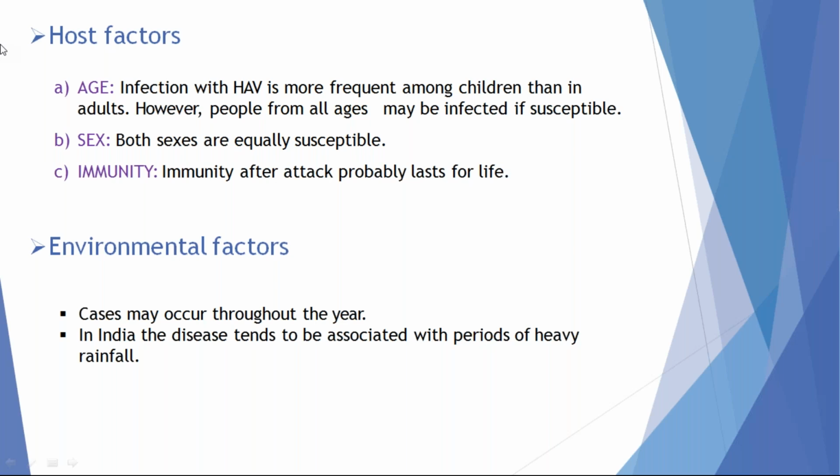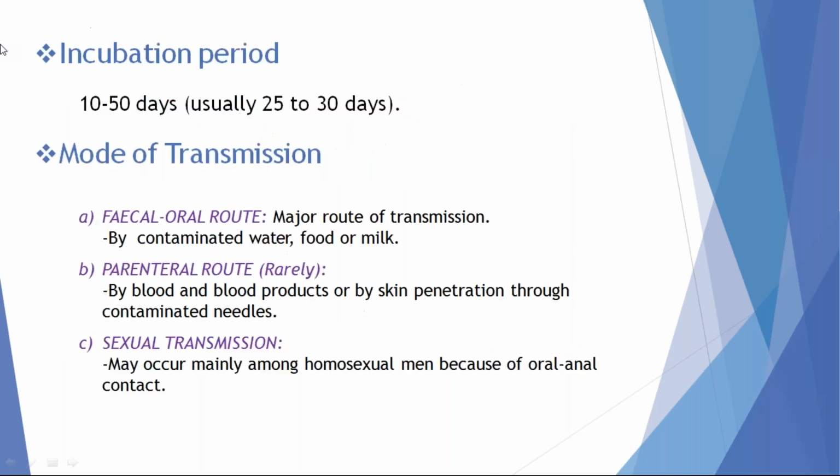Only younger people or children are affected with hepatitis A virus, because of herd immunity in adults. All the adults have antibodies against this hepatitis A virus. That's why adults can't be infected with this virus. Both sexes are affected. The incubation period is around 10 to 15 days. The major route of transmission is the fecal-oral route. Very rarely, patient blood can transmit infection through accidental skin puncture during procedures in healthcare workers.